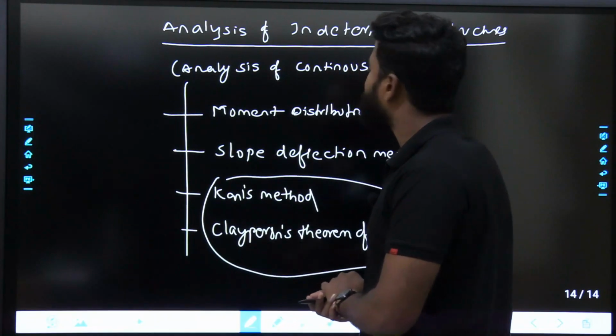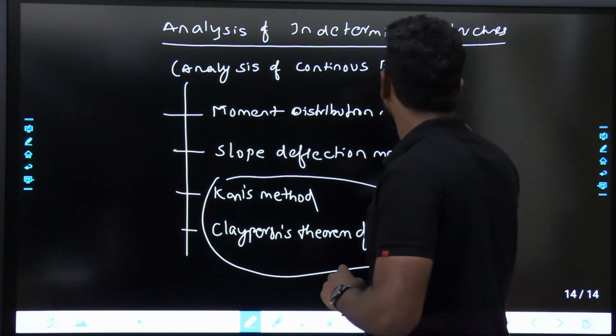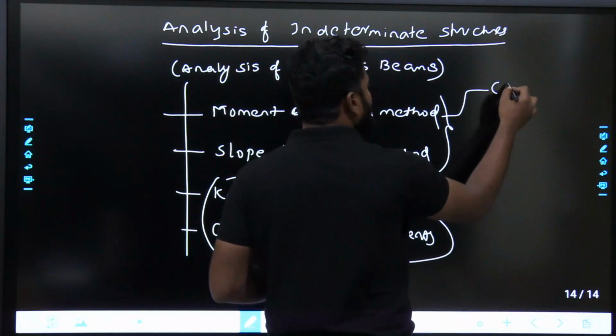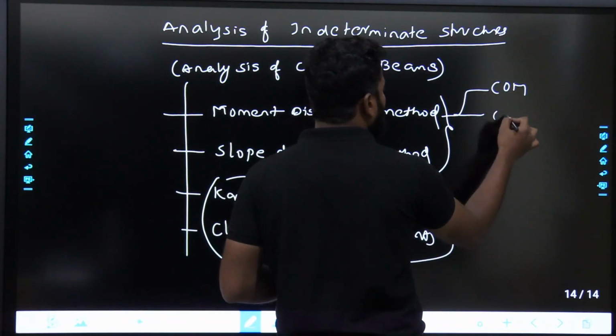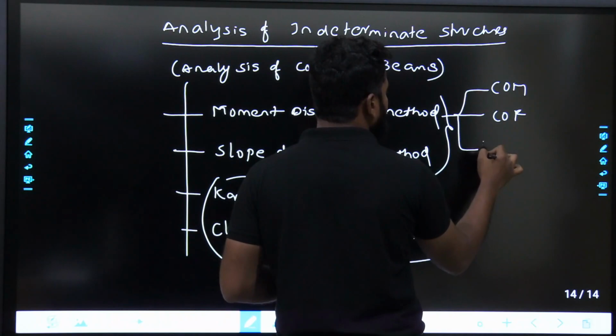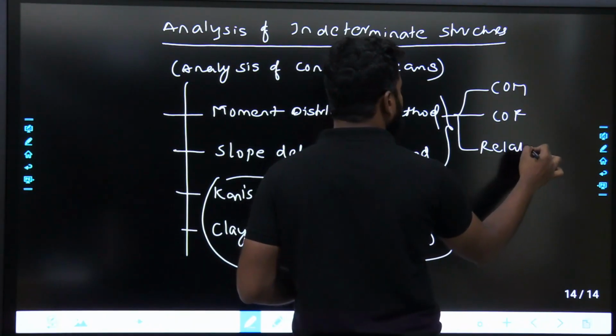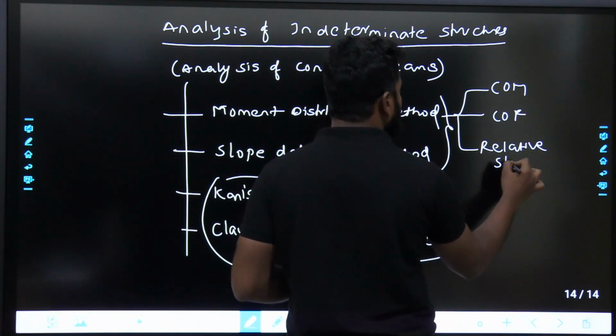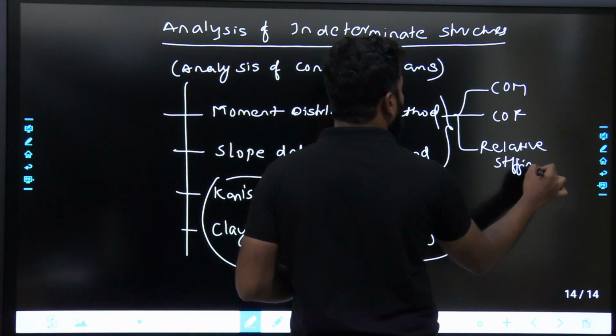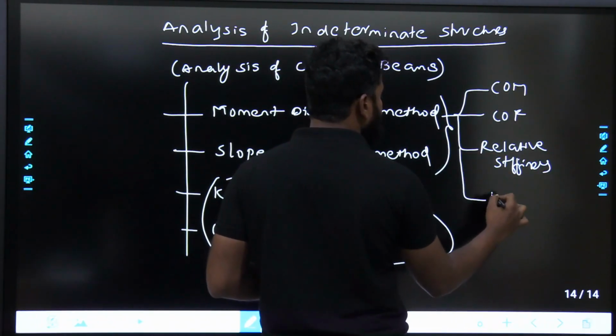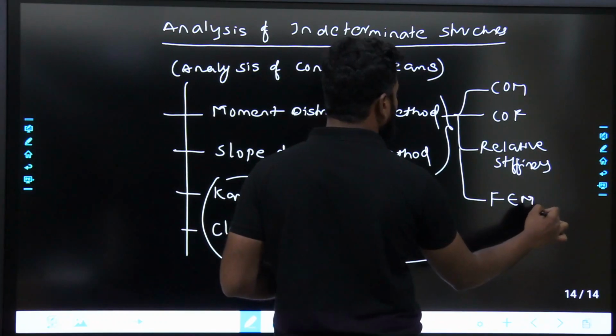So, analysis of continuous beams. In the moment distribution method also, you'll see what exactly is carryover moment, carryover factor, what exactly is relative stiffness, what exactly are fixed end moments, everything.